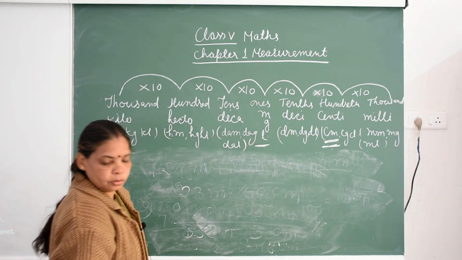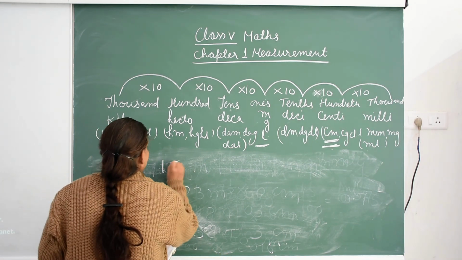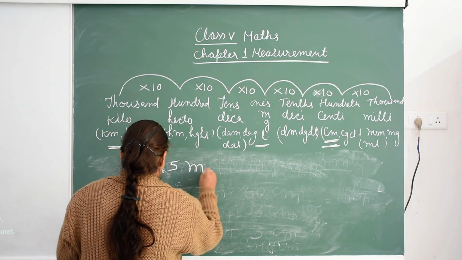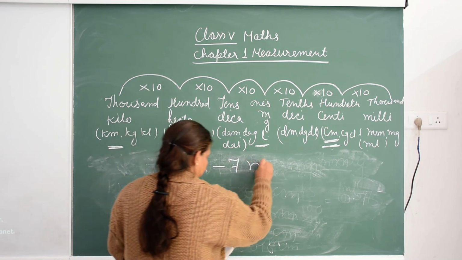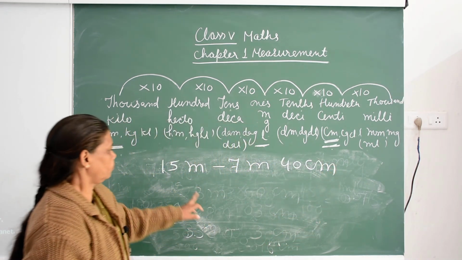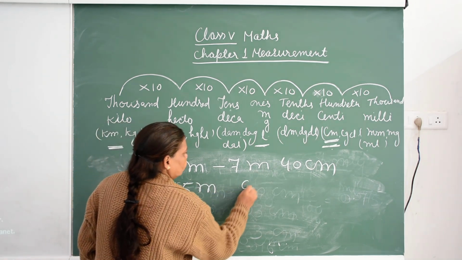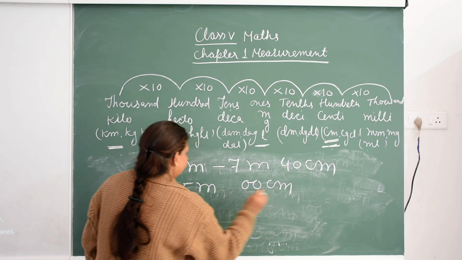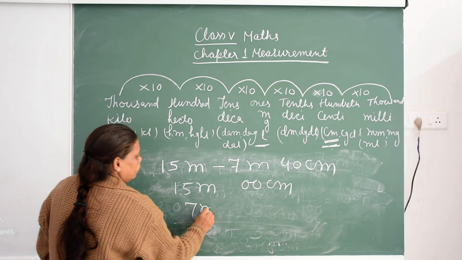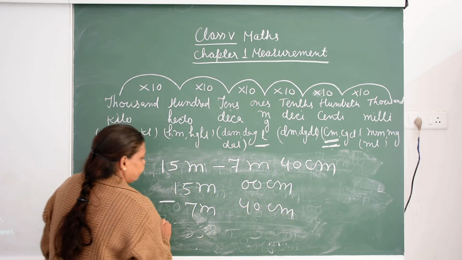In the same way you will do the subtraction. Meter, no centimeter, 7 meter and 40 centimeter. Do the subtraction.